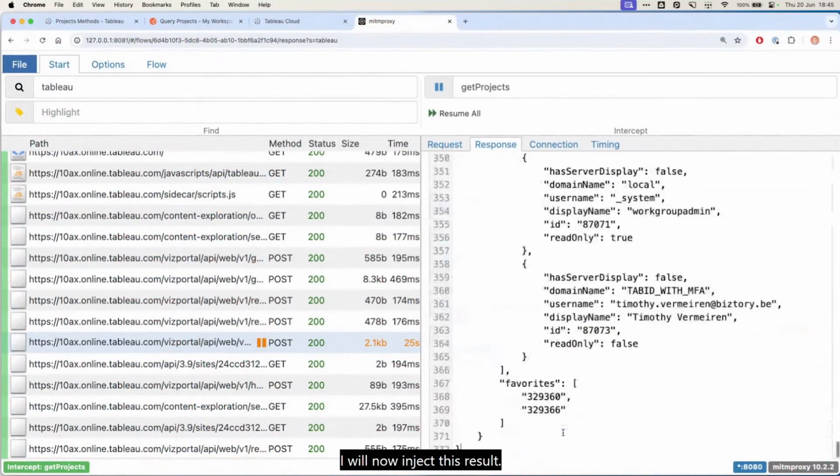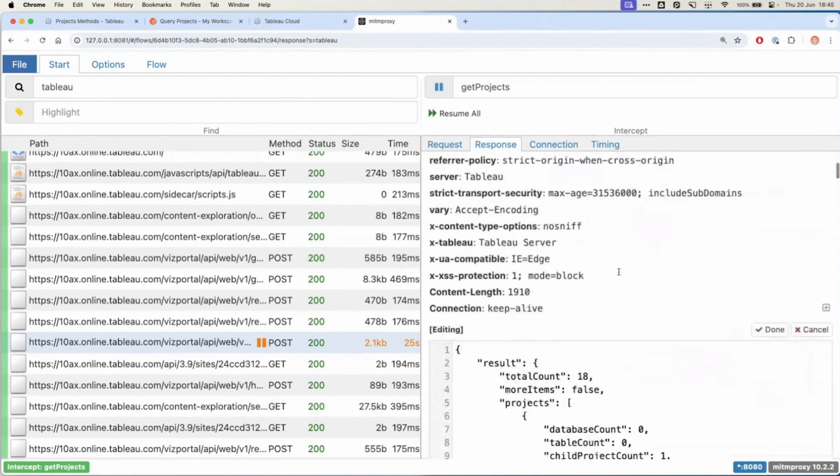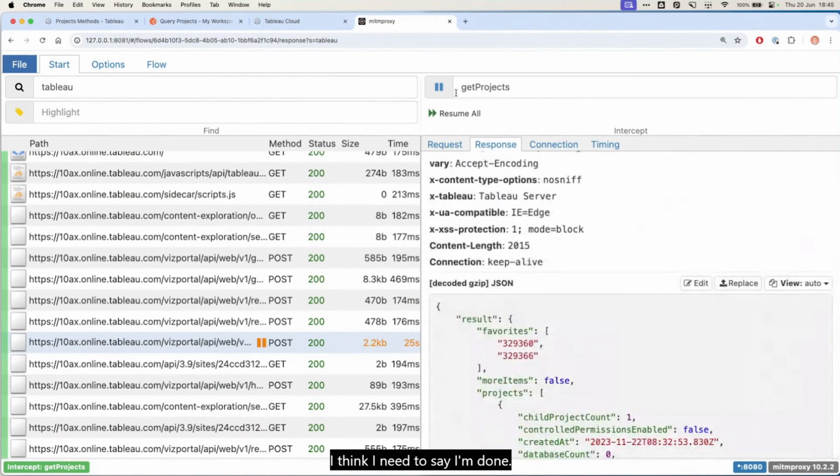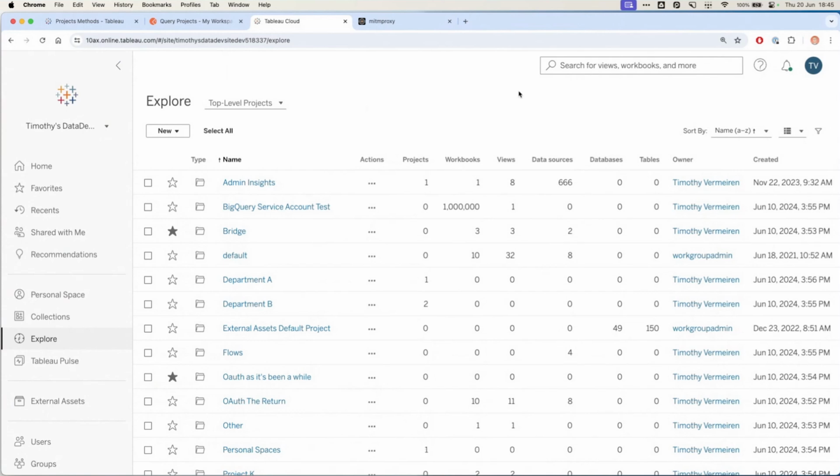I will now inject this response in here. I think I need to say I'm done. I can resume. And when I go to Tableau Cloud, I see I have 1 million workbooks and 666 data sources. Very, very funny. And I really feel like a hacker right now.